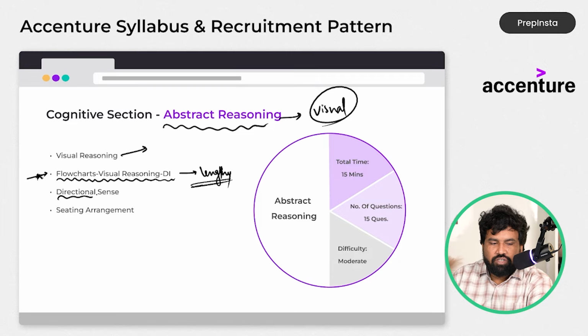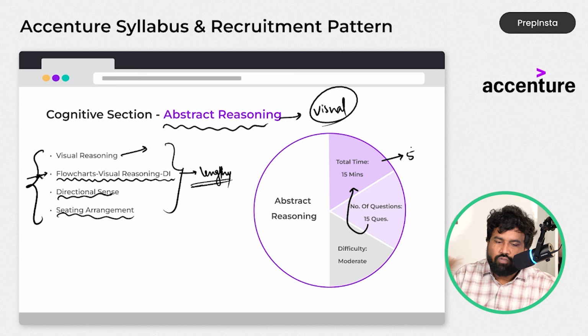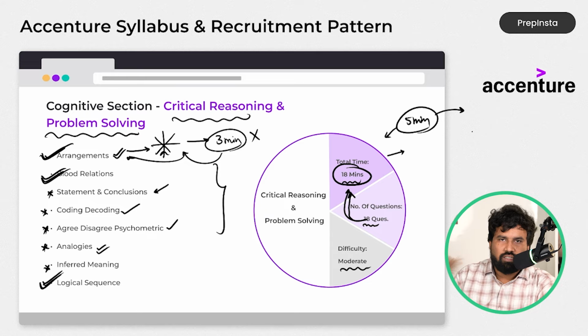Okay, and directions and seating arrangements also will take time. So this abstract reasoning you need to practice, like 15 questions. And if you have more number of complex problems, utilize those 5 minutes here. So you have to save the time in verbal and utilize it between abstract reasoning or critical reasoning,